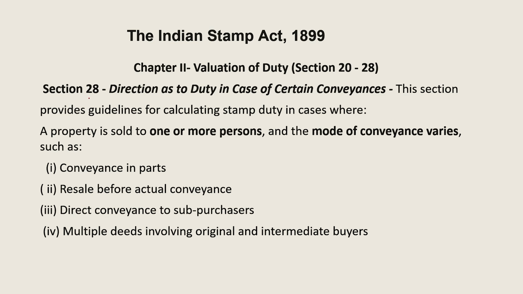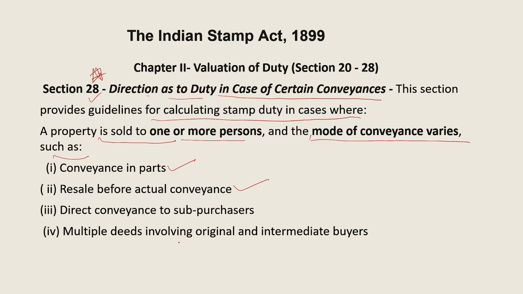Now let us see section 28, directions as to the duty in case of certain conveyances. This section provides guidelines for calculating the stamp duty in cases where the property is sold to one or more persons and the mode of conveyance varies, such as conveyance in parts, resale before actual conveyance, direct conveyance to sub-purchasers, and multiple deeds involving original and intermediate buyers.